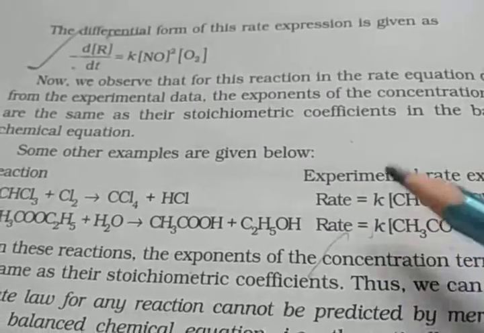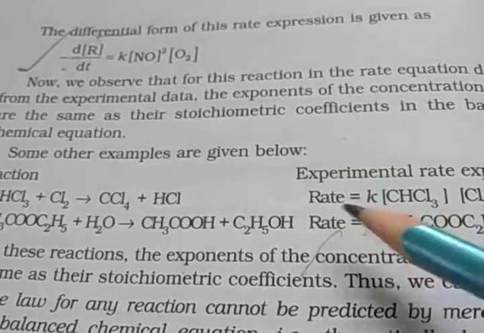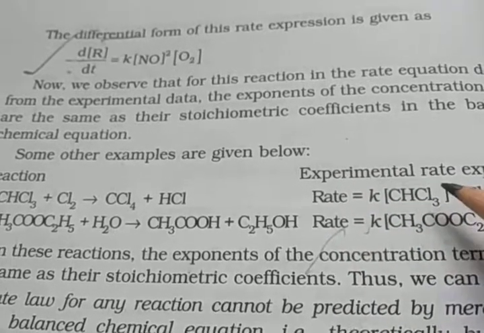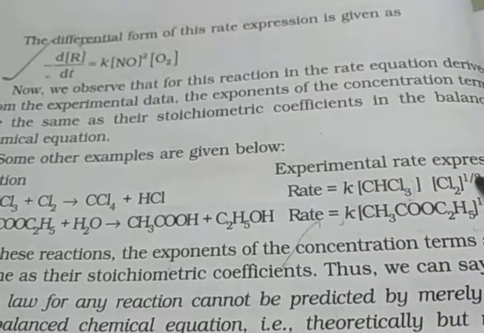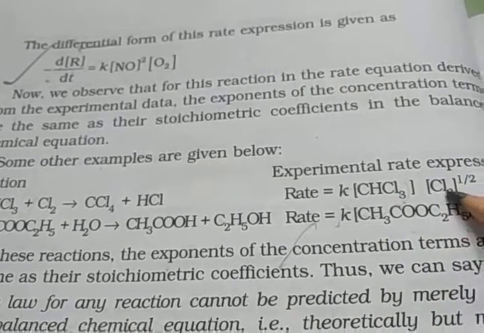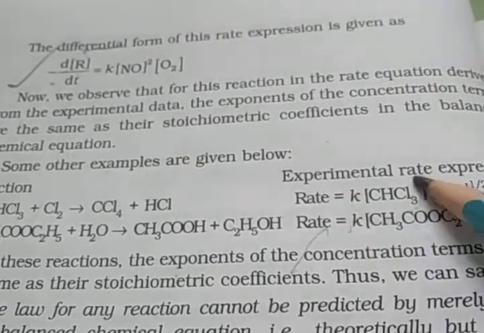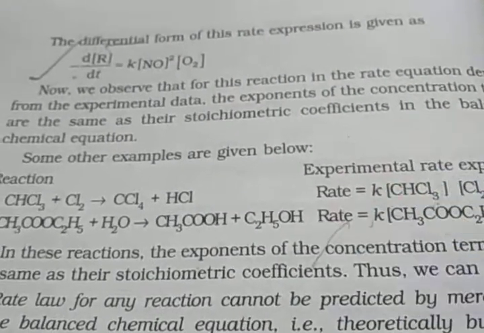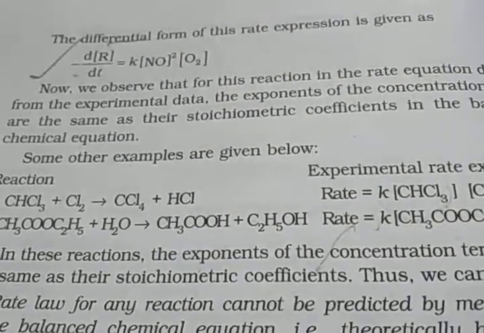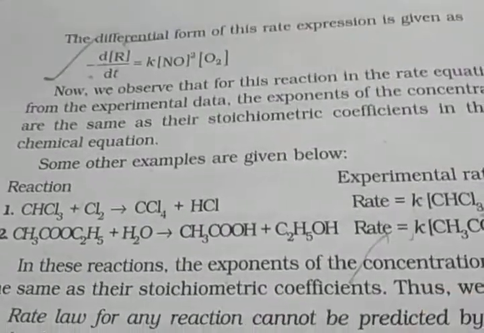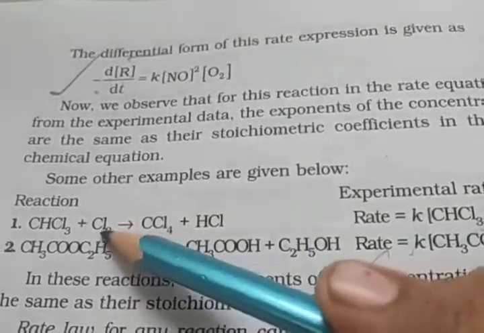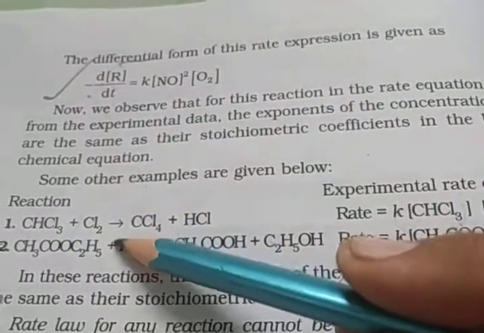The rate of reaction depends on the first power of the concentration of chloroform, but only the half power of the concentration of chlorine. So this is the experimental rate expression. You should learn this, because it is found in the laboratory; we don't know beforehand how much each concentration affects the rate of reaction.